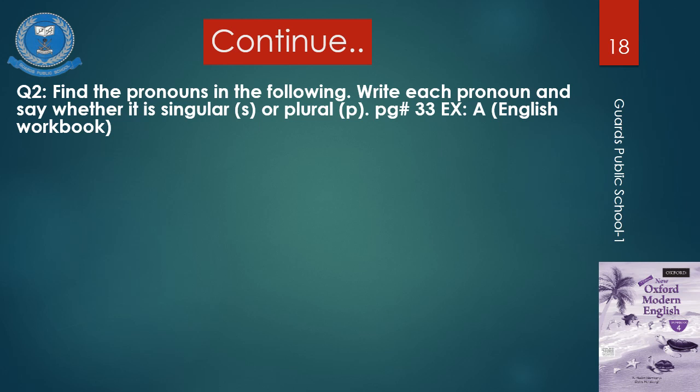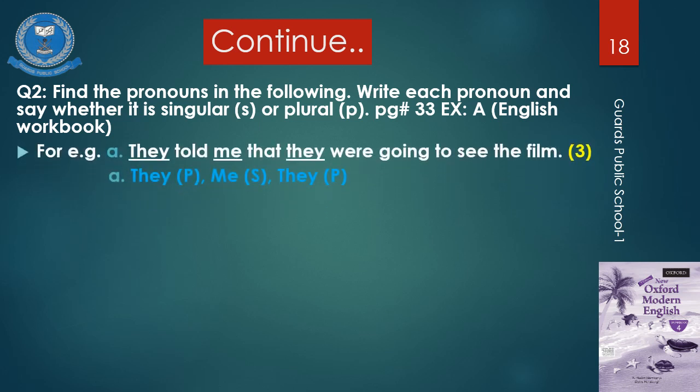Now, those who have the book, they can easily find the exercise on page number 33. We just have to do exercise A of pronoun. How you have to do this exercise? For example, in first sentence, it says, they told me that they were going to see the film.